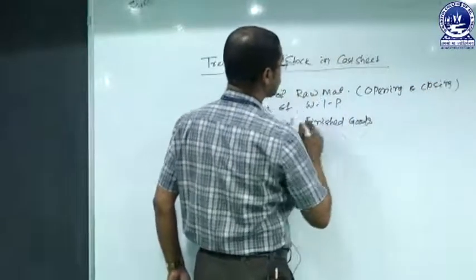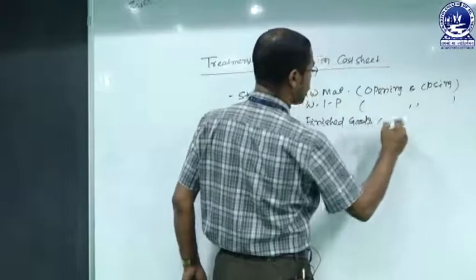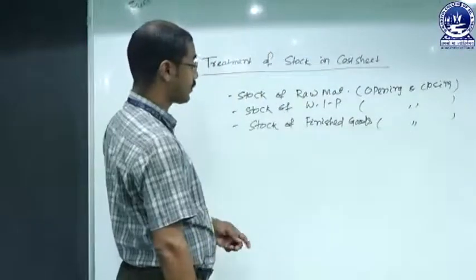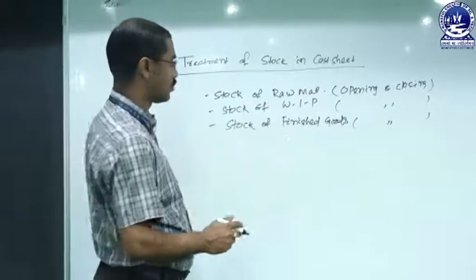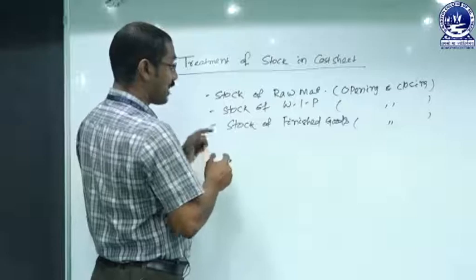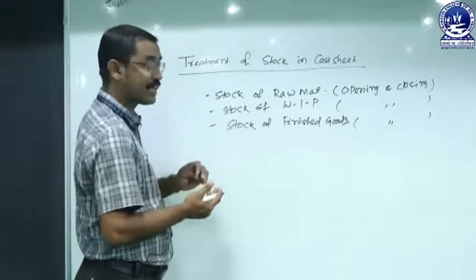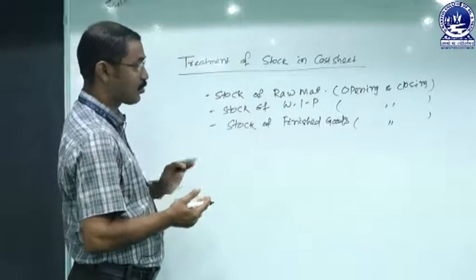That means opening stock of raw material and closing stock of raw material, opening stock of work in progress and closing stock of work in progress, opening stock of finished goods and closing stock of finished goods. How these opening and closing stocks at different stages should be treated at the time of preparing a statement of cost and profit will be discussed in today's session.